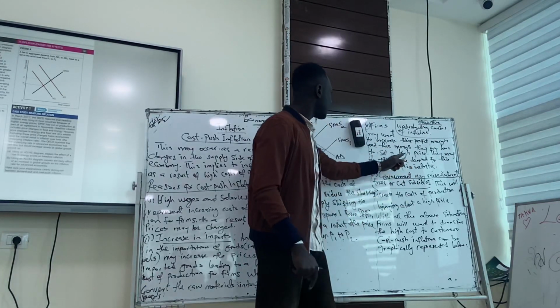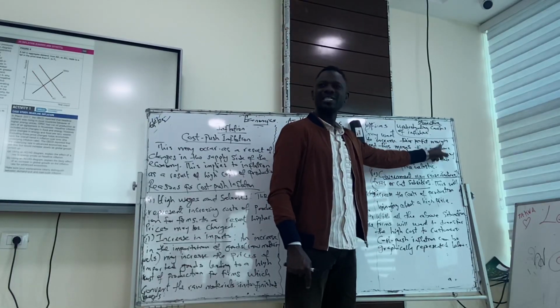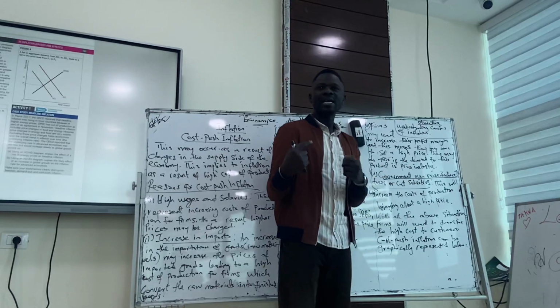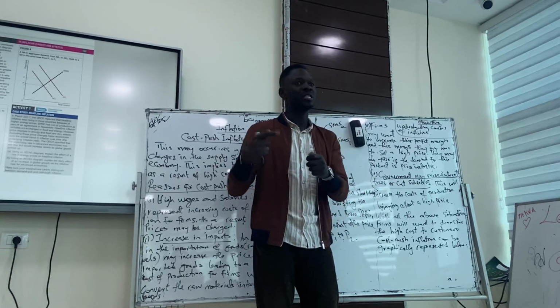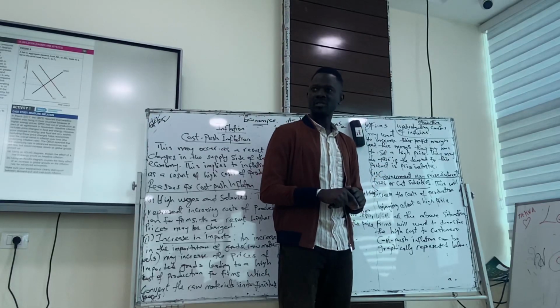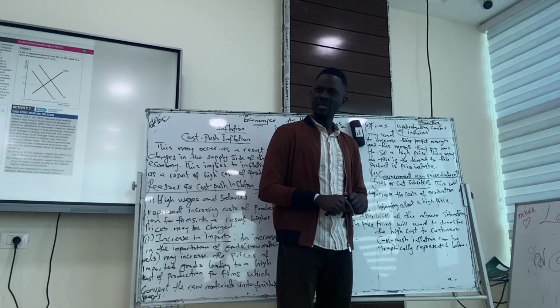So for profit margin to increase here, firms might increase their prices. So in the mind of consumers, we might think that they are increasing the price because the cost of their production is increasing, not knowing that they have another target, which is to increase their profit. Do you understand the top point here, please?